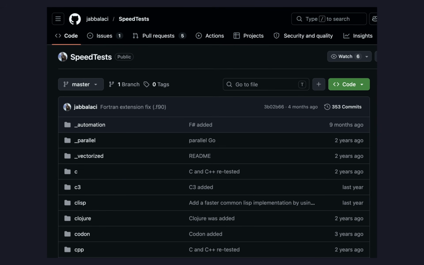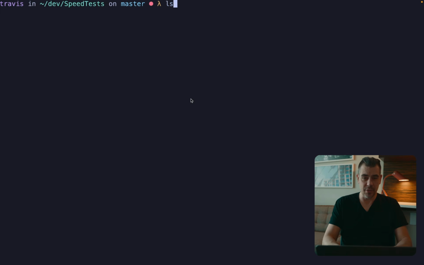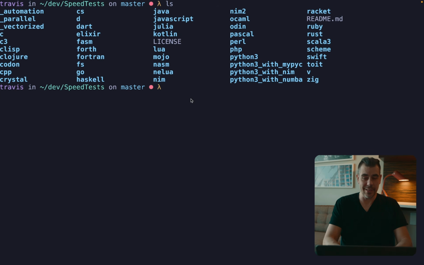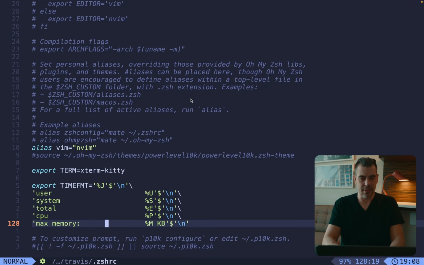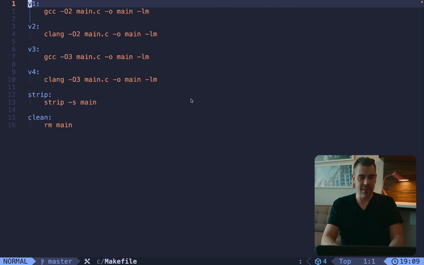I found a Git repo that does some benchmarks on various languages like C, C3, and Odin. But I think the benchmarks missed the memory footprint, so let's check that while we're at it. I already have that repo cloned right here, and in my Z shell RC file I have set up a time format so we can see how much memory and speed each application will take to run. But let's just go ahead and build these.